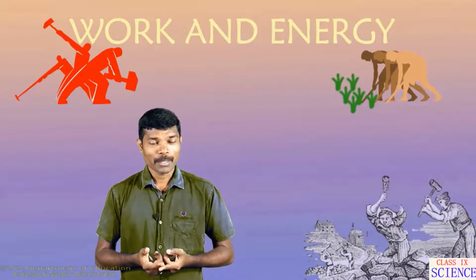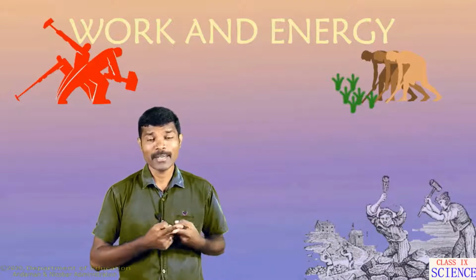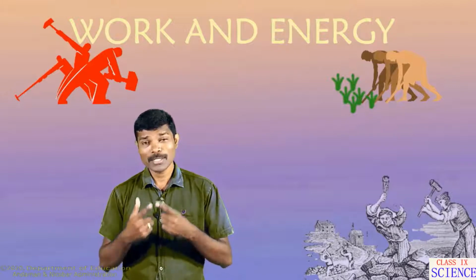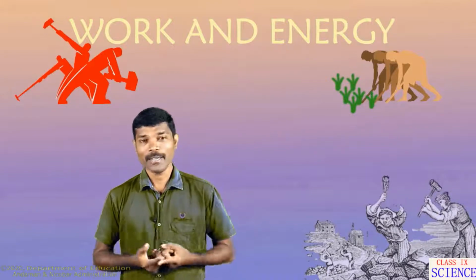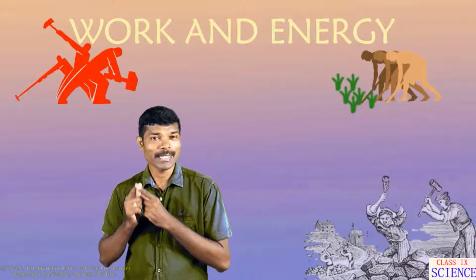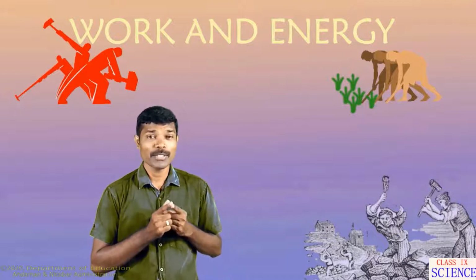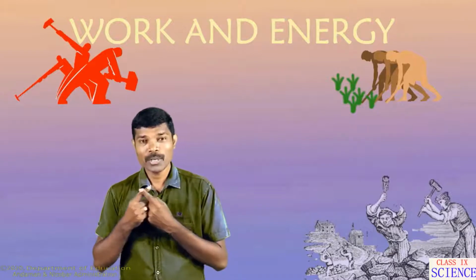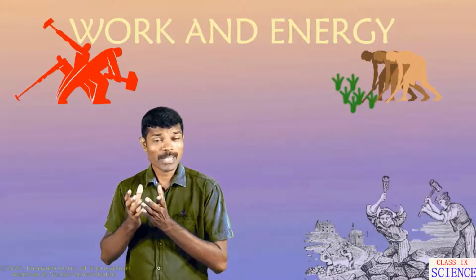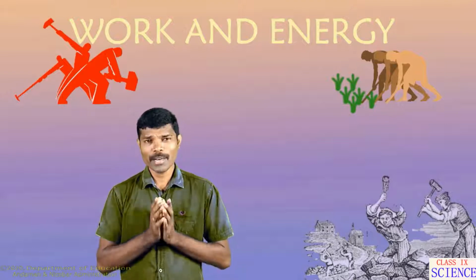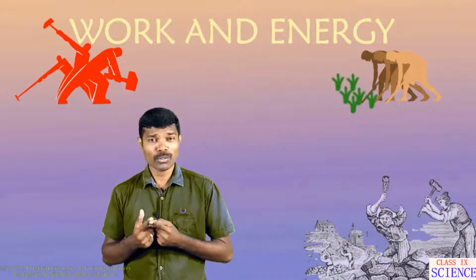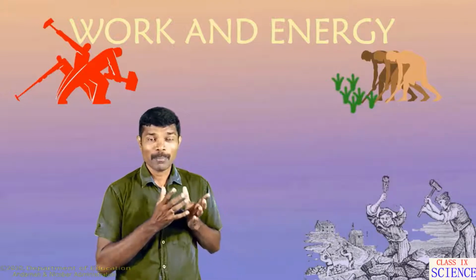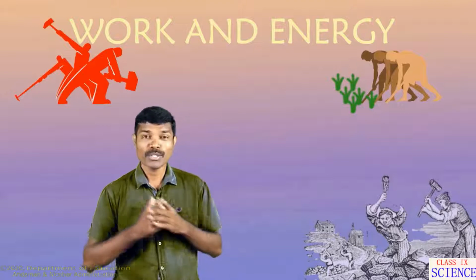What does it mean? Suppose when an engine moves a train, then the engine applies force on the train. As a result of this, the train moves along a straight line, right? Here we see work is done by the engine. As a result of this, the train has moved. Similarly, we see another example. A horse is pulling the cart. While pulling, the horse has to apply its force, right? While applying force, the cart starts moving. Here also, work is said to be done on the cart, since the force applied by the horse moves the cart.